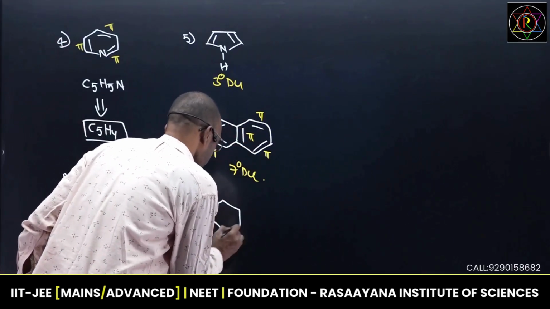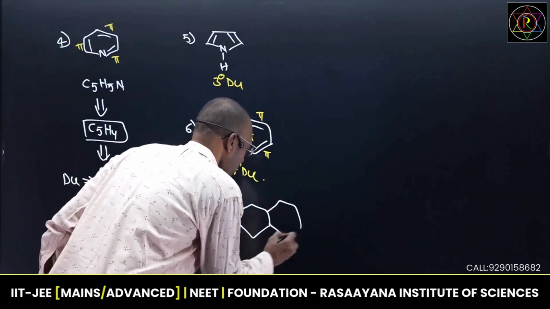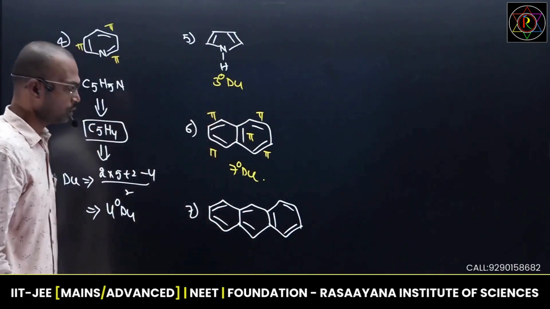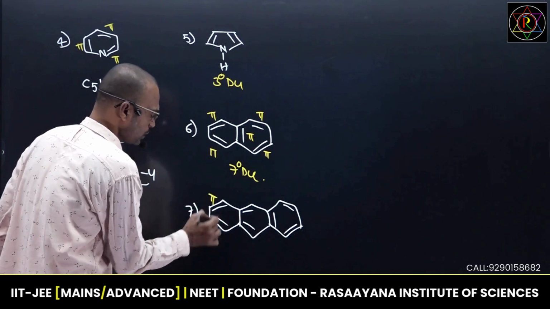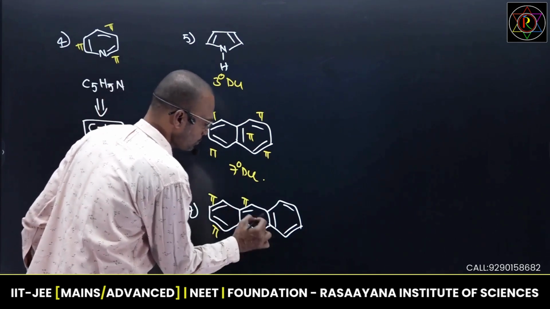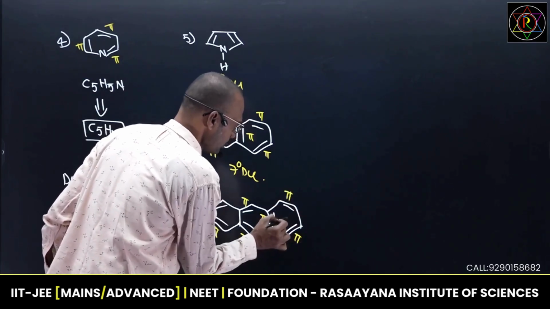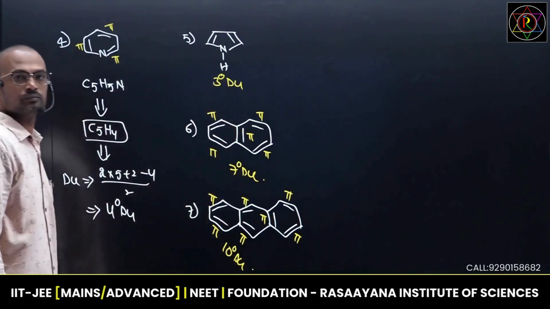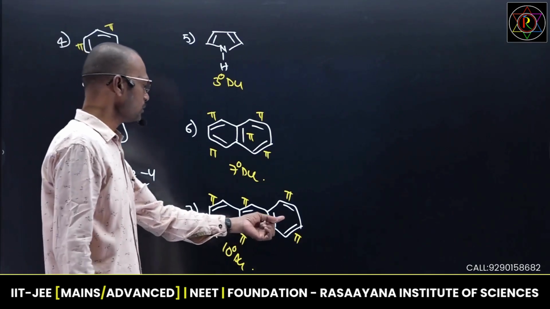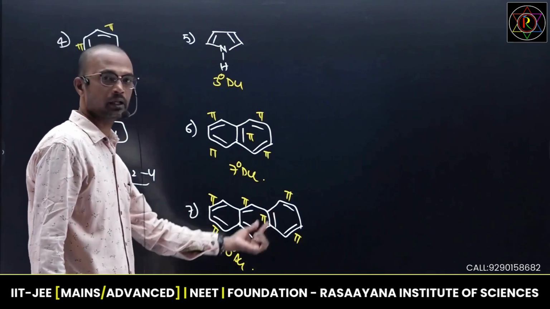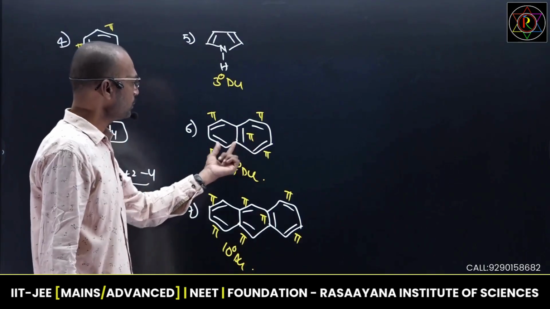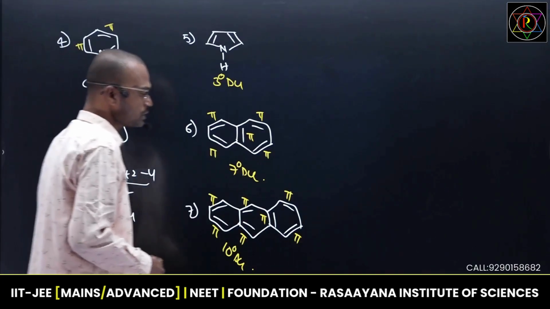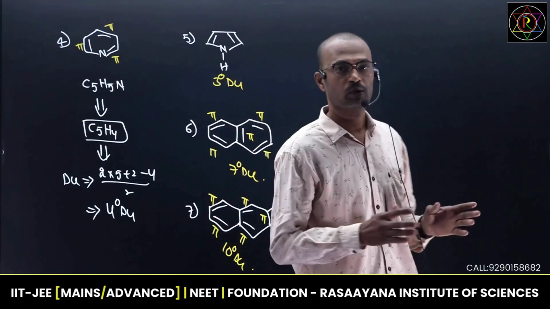Suppose if I take anthracene, double bond, and double bond like this. First count total number of pi bonds here. This is 1, 2, 3, 4, 5, 6, 7, 8, 9, 10. So 10th degree of unsaturation. 3 rings, 7 pi bonds. 3, 5, 7. 7 plus 3, 10. 10 degree of unsaturation here. 5 plus 2, 7. 7th degree of unsaturation. So that is a way of calculating degree of unsaturation in a given molecule.